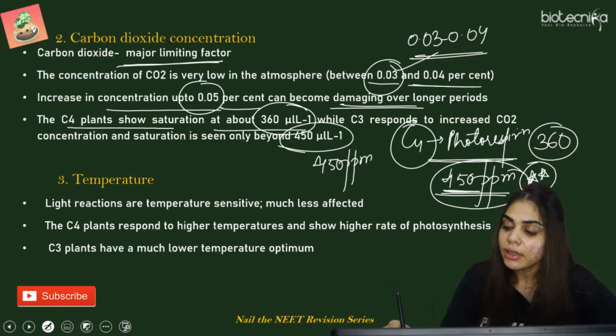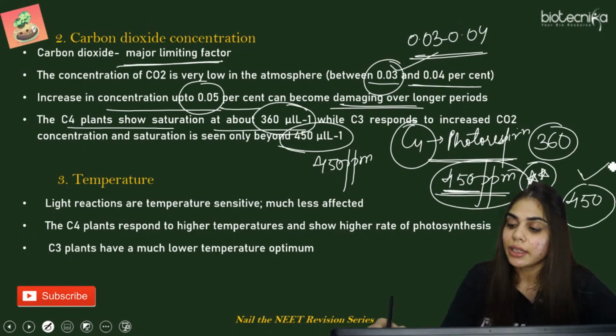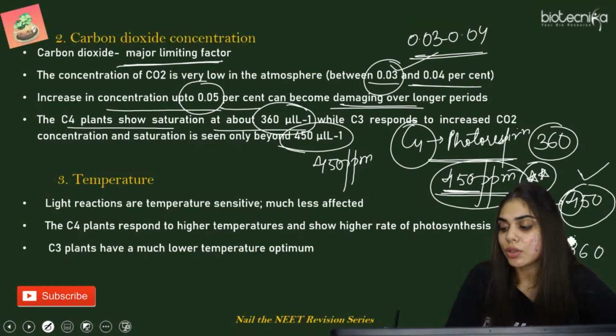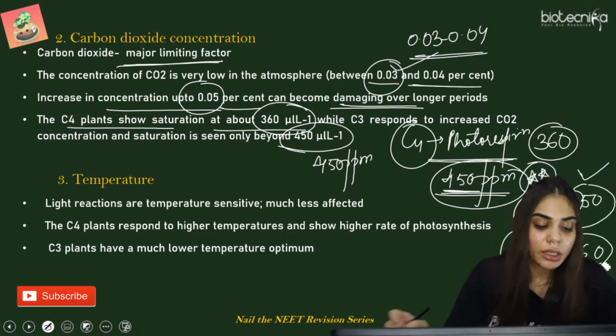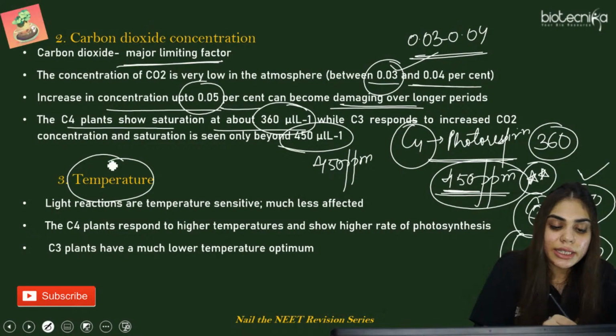How to learn it? In C3, the digit 3 is coming, but in 450, 3 does not come, so select the one in which 4 comes. But in the C4 plant, 360, 3 is coming but 4 is not there, so 360 ppm, that is parts per million. So the third factor over here is temperature.